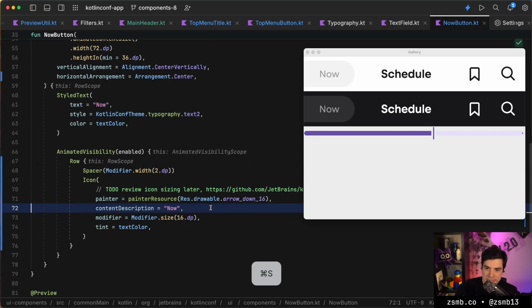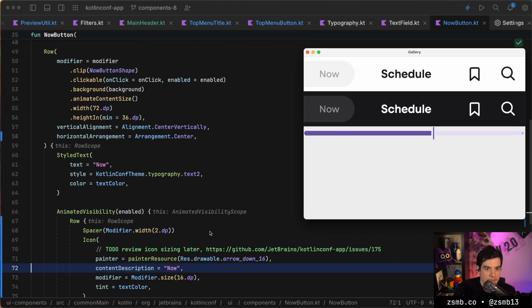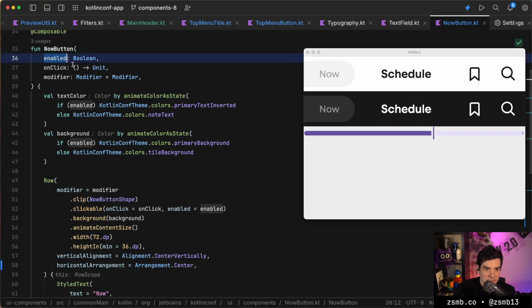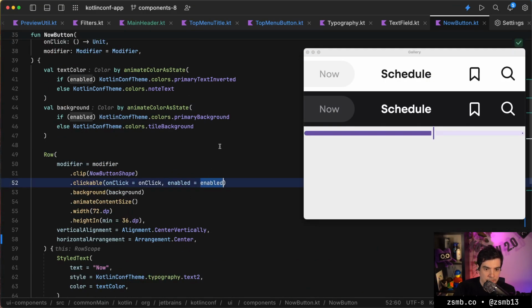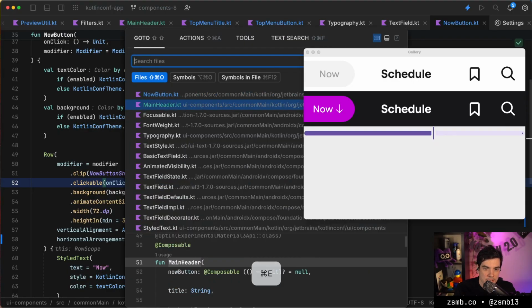So if we hot reload that, then the state was actually maintained, so I have to navigate away and back. So now that animates away cleanly. That's very nice. And of course we can see that whenever the now button is disabled, it's actually not clickable. We can just make it so that it's always clickable for testing purposes now. So I can click on it and animate it back and forth. And that seems pretty clean. We like that. And then we can write that back to the original code.